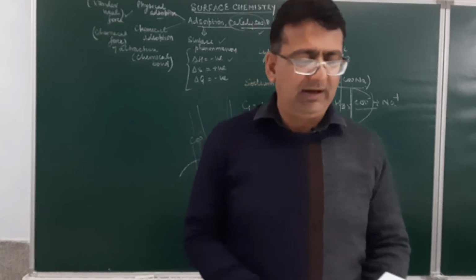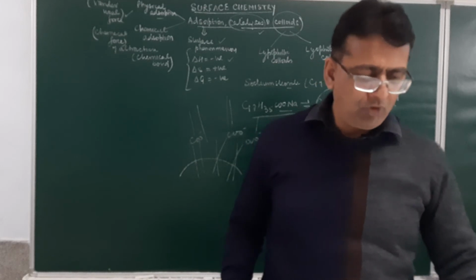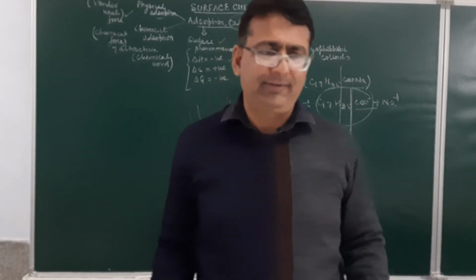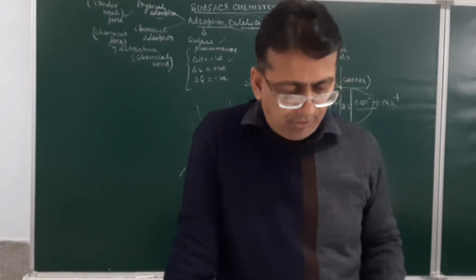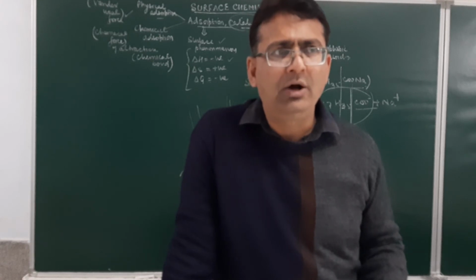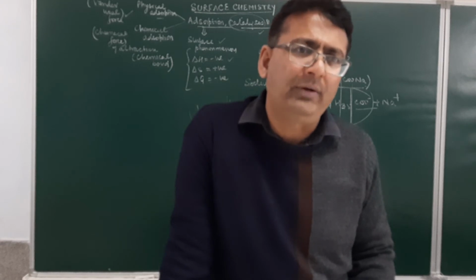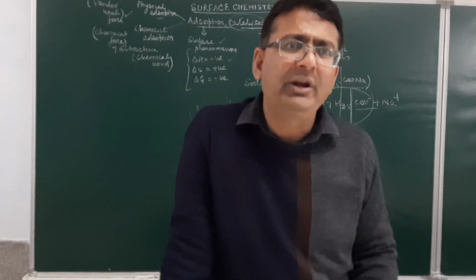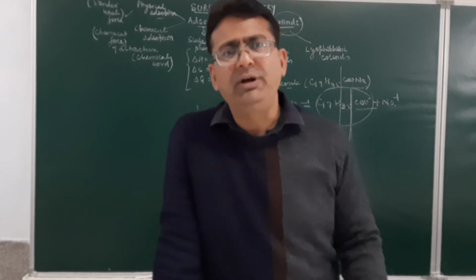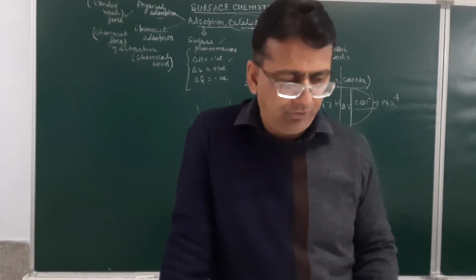Then after that, students, in the notes, some portions are cut for you. This portion has been deleted or reduced from the syllabus. Then the properties of colloidal solutions are given. First is colligative properties. Since in a colloidal particle the size of the particle is larger than in a solution, and the colligative property depends upon the number of particles, in colloids the number of particles decreases, so the colligative property decreases. The colligative property of colloids will be less than that of solutions.